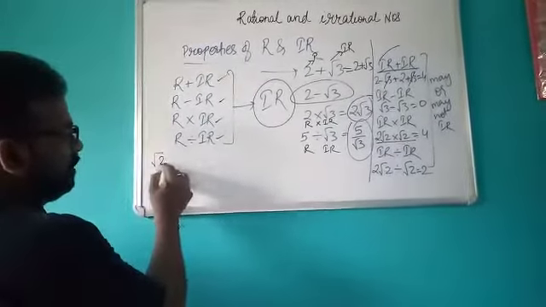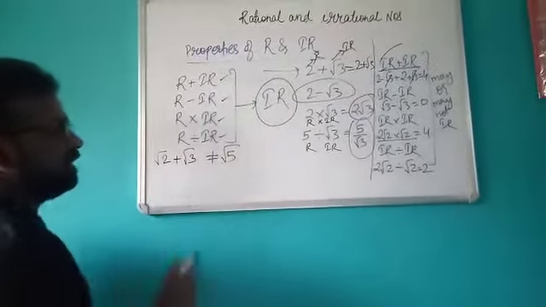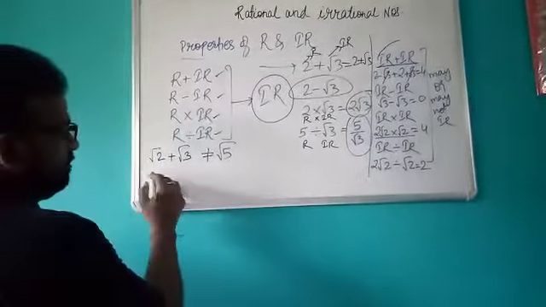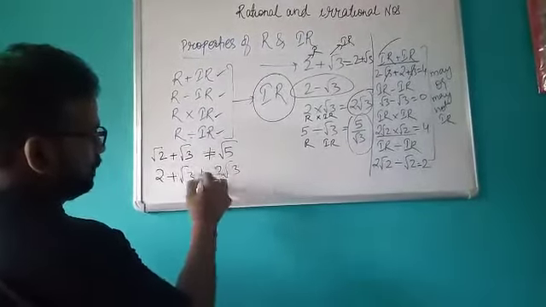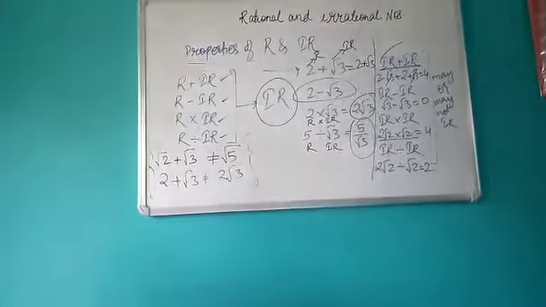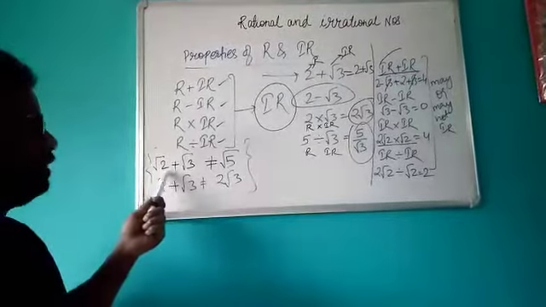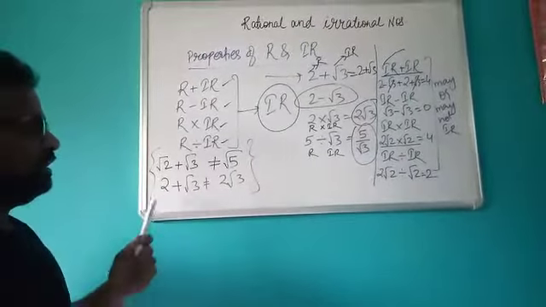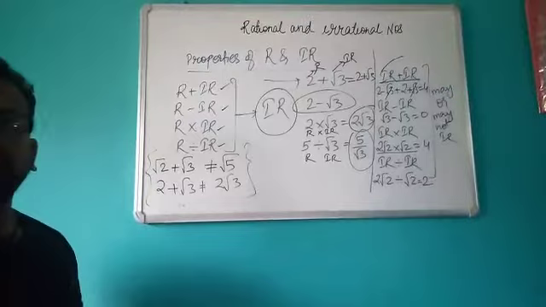Okay, so never do things like this: √3 plus √3 is never equal to √5. Remember this, you cannot add these two. Similarly, if you write 2 plus root 3, it is never equal to 2 root 3. These are the important things which you should remember whenever you do mathematical operations on irrational and rational numbers. You cannot add two different irrational numbers together. The quantities under the root should be the same. Similarly, you cannot add 2 and root 3 and write the answer as 2 into root 3.